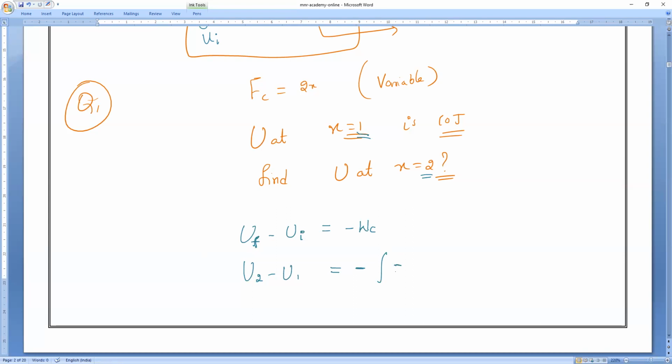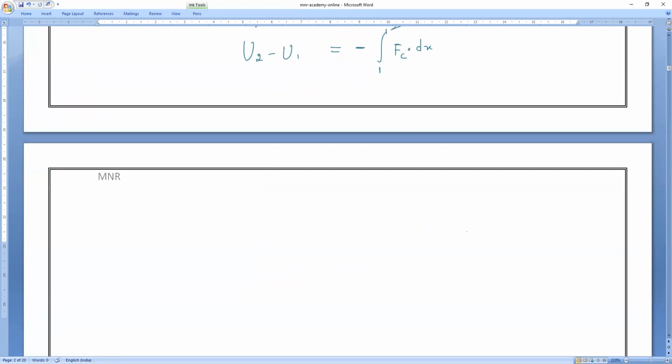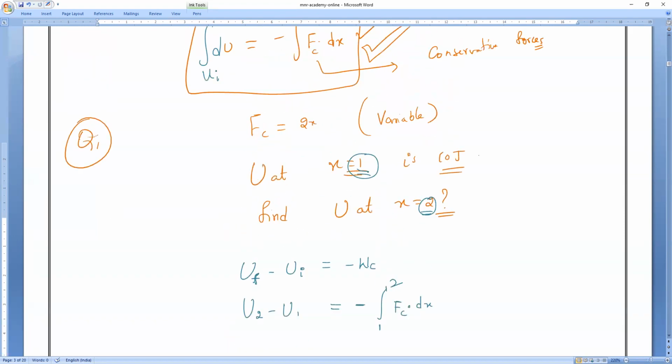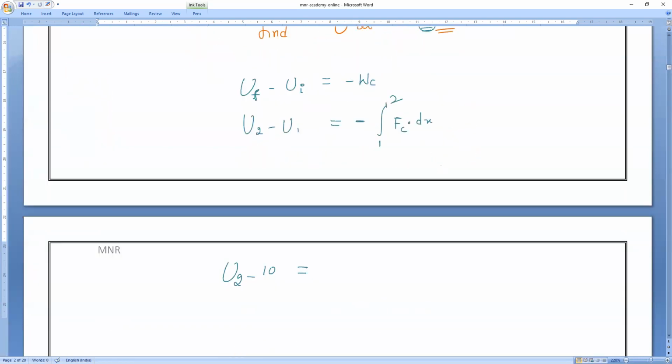What does W mean? Force exerted, force into dx. And what are the limits? Check it, everybody. Limits 1 to 2. Now we all know the initial potential energy. What is the initial potential energy? They have given already. x equals 1 means the initial potential energy is 10 joules.